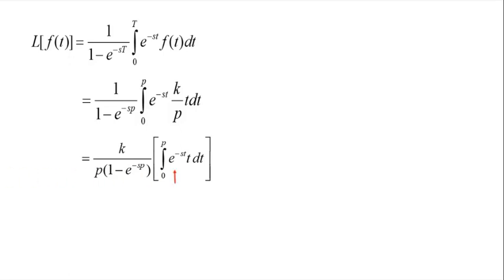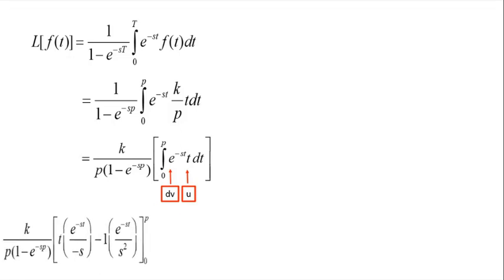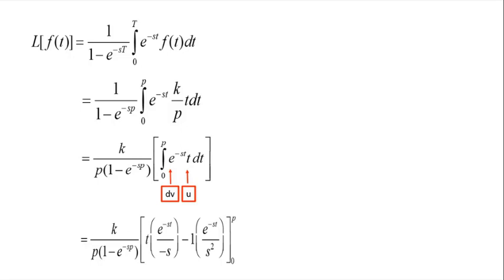So here also we can apply our Bernoulli theorem to solve the integral. So here t is nothing but u and e power minus st is nothing but dv. So now when we integrate with our Bernoulli formula, we get k divided by p into 1 minus e power minus sp, into t into e power minus st divided by minus s, minus 1 e power minus st divided by s square, under the limit 0 to p.